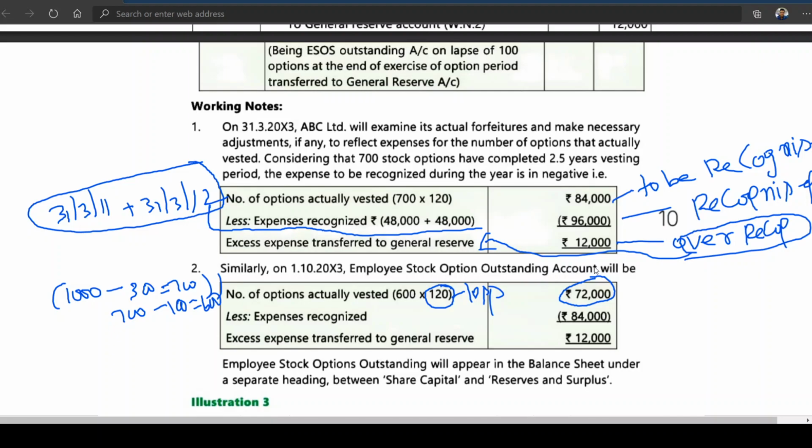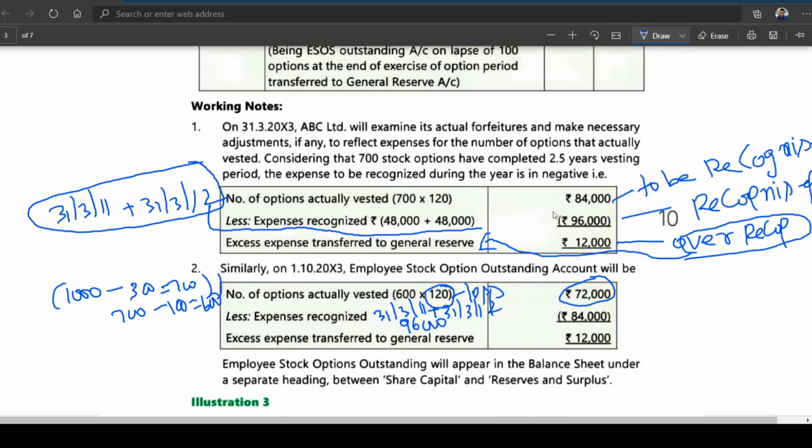Before you go to writing the expense for the next year itself, we got a surplus, because expenses have been over recognized, so we got a profit. Now how did you get this 84,000? Let me tell you. See, what is the expense? The 2 years' expense already recognized, for 31st March 11 plus 31st March 12, is 96,000. Here I am writing 96,000.